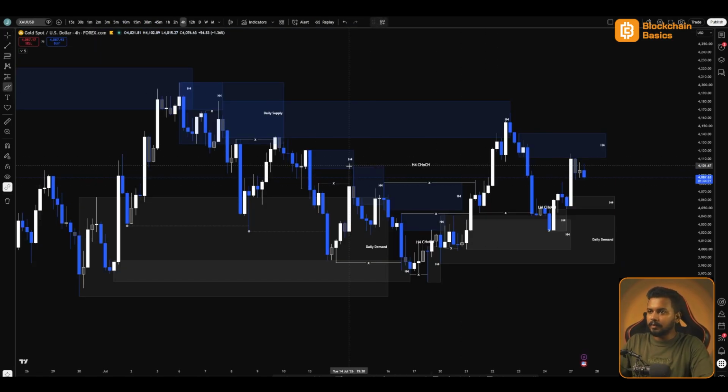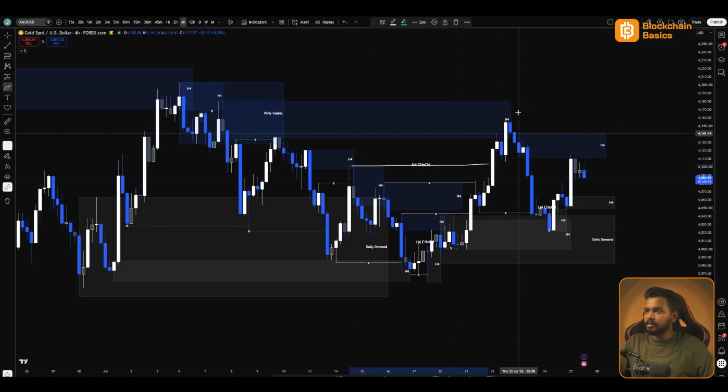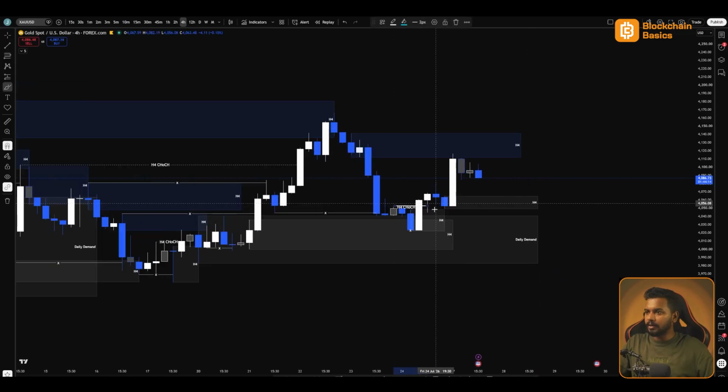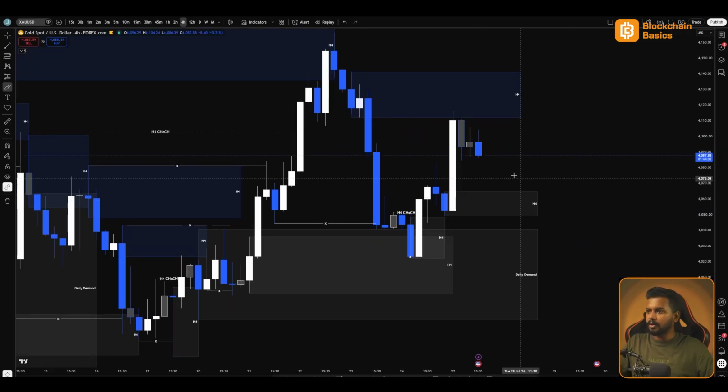So you can see after this change of character, price mitigated this H4 supply, pushed down with bearish momentum. We got another change of character, price mitigated this fresh H4 demand, and you can see today price pushed up with a huge gap. So on other charts, you can see gaps over here. On this chart, it's not showing. So after mitigating this H4 supply, you can see price is pulling back.